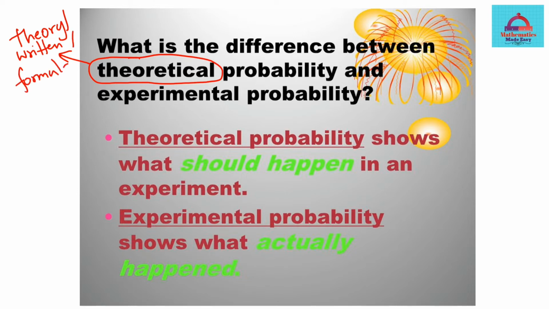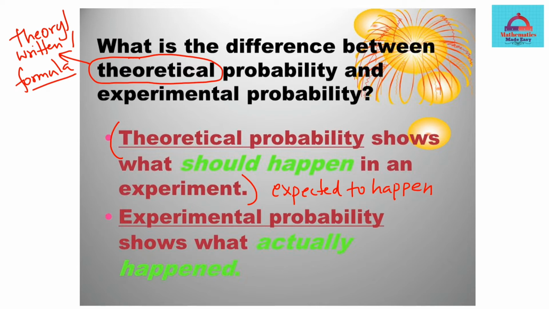For this type of probability, the theoretical probability shows what ideally should happen in an experiment in a given situation. This is what is expected to happen. And because this is theoretical, it is written in a formula form or a theory form.